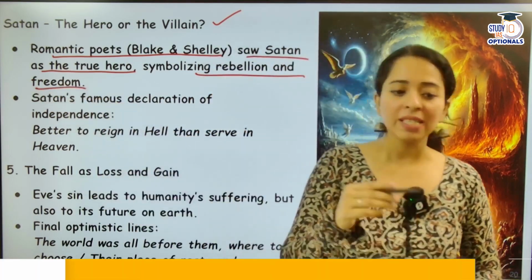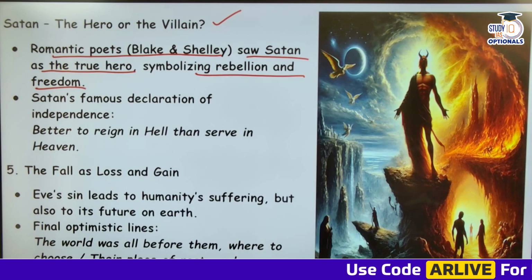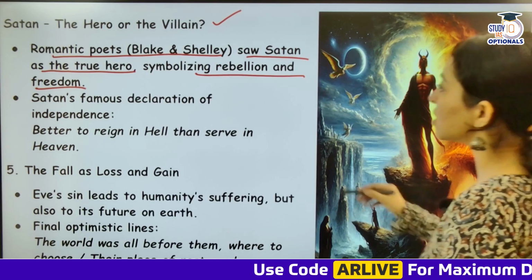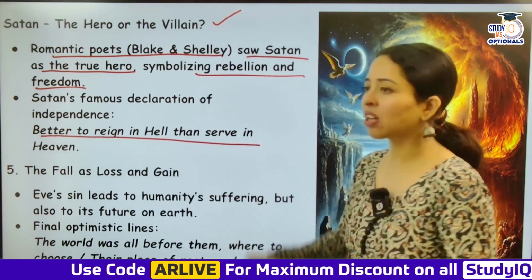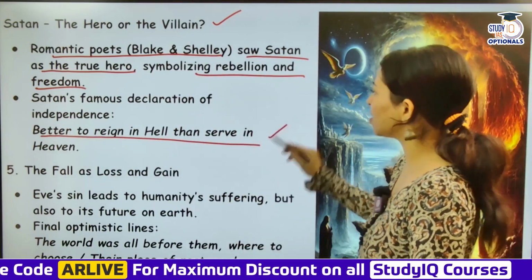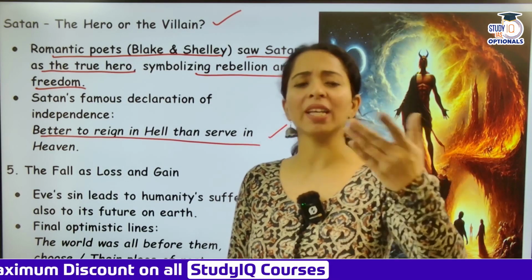Why? Because all Satan wanted was rebellion. He was a rebellious figure and he wanted freedom. Now Satan's famous declaration of independence, better to reign in hell than serve in heaven. Now this is a very, very famous line. उसने बगावत की थी, उसने rebellion किया था ना God के खिलाफ.